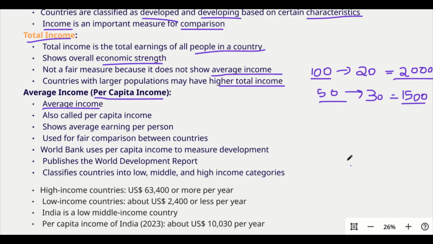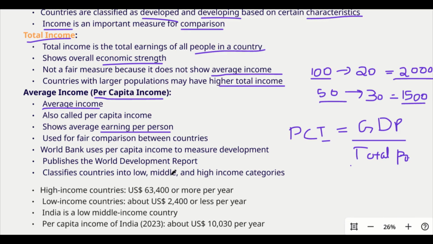So how do we calculate the per capita income? We have to divide the total national income, that is GDP, by the total population. So this is how we calculate the per capita income. It shows the average earning per person, and it is used for fair comparison between countries.